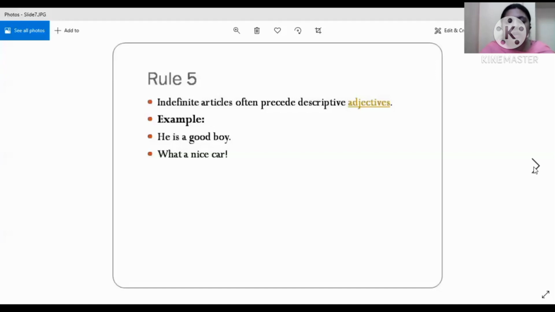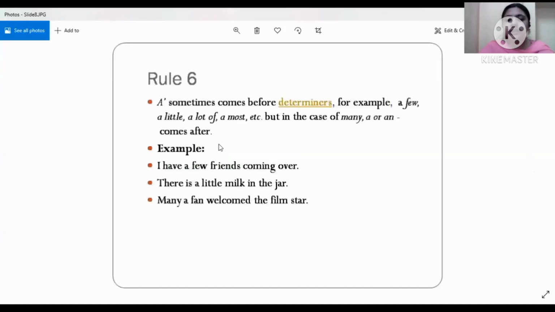All right, moving on to the next rule. Articles sometimes come before determiners. For example, a few. What are determiners? Determiners are the words which are used to indicate any noun or to indicate the quality or the quantity of that thing. For example, these books, that pen, some money. These are the words which are said to be determiners.